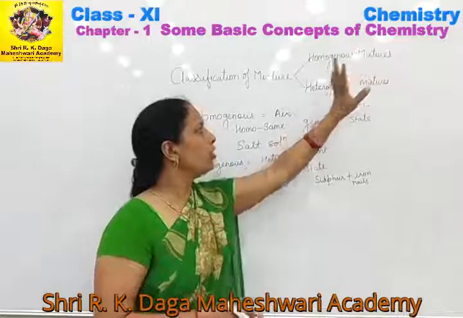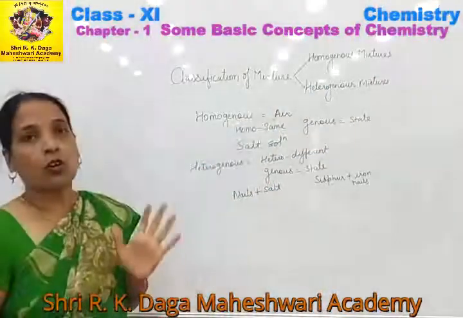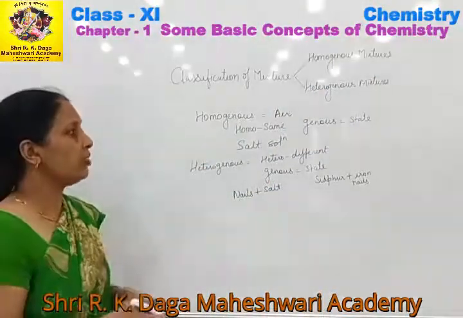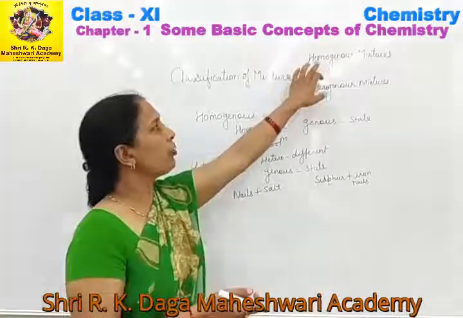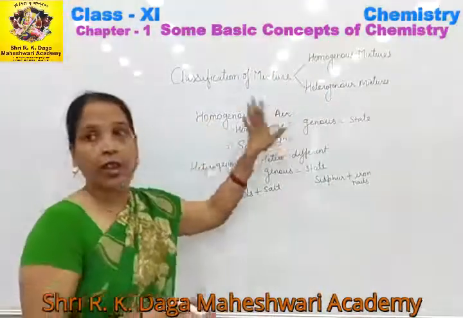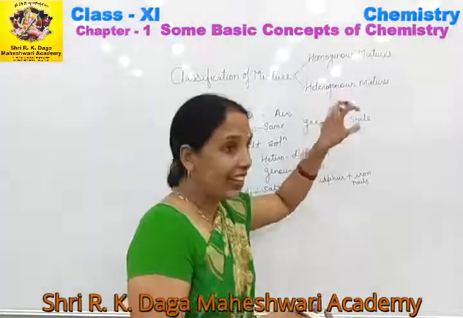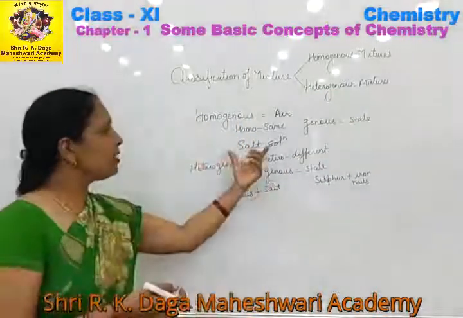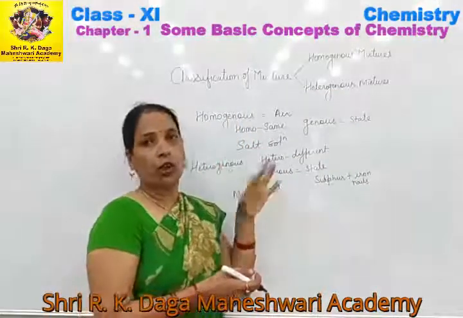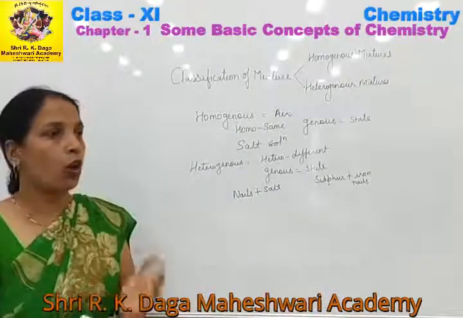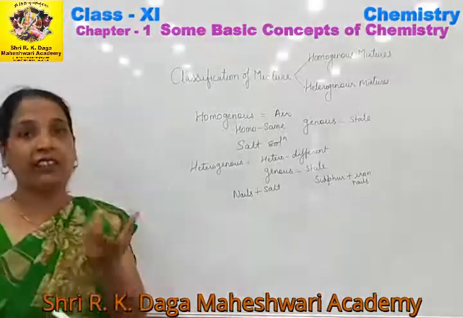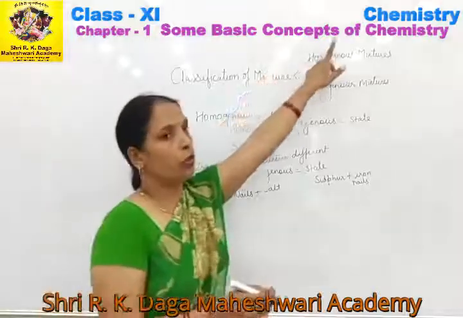What do you mean by the homogeneous mixture? Those mixtures in which all the constituents are present in the same physical state are known as homogeneous mixtures. One of the best examples is air, in which all the gases are present in gaseous state. Similarly, another example is salt solution. Whenever we dissolve salt in water, it becomes salt solution, and salt and water both acquire the same state, that is the liquid state. So we will call it a homogeneous mixture.